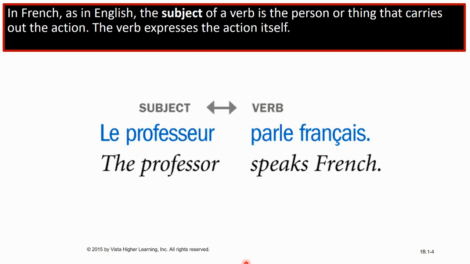In this specific sentence, your verb is speaks. This is the action, okay? And your subject is the professor. Because who is speaking? It's the professor. The professor speaks French. So the professor is the subject of the verb to speak. It is the same in French. Le professeur is the subject of the verb parle.